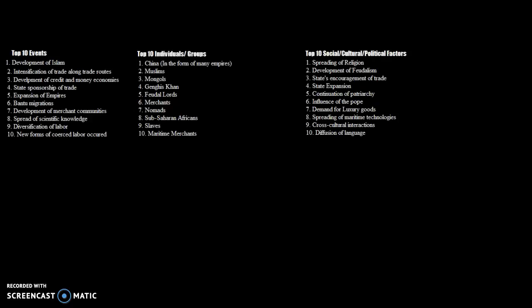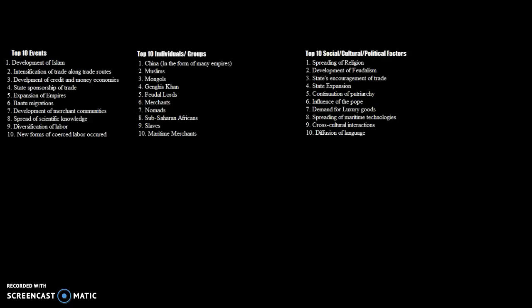in China per se. Number 8 would be the spread of scientific knowledge. So the spread of scientific knowledge, especially among the Dar al-Islam, will be perpetuated in this period, and throughout the Dar al-Islam, technologies will spread, such as algebra is one example.